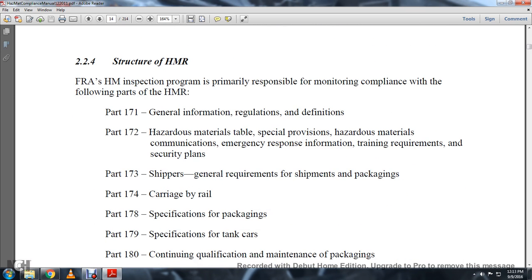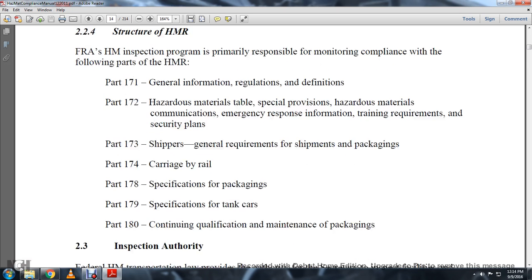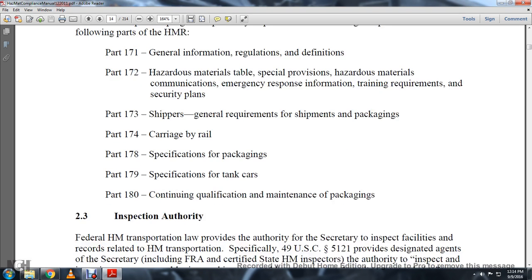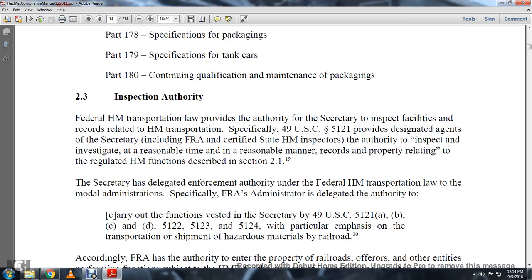2.2.4 Structure of Hazmat Material Regulations. FRA's Hazmat Inspection Program is primarily responsible for monitoring compliance with the following parts of the Hazmat Material Regulations. Part 171, General Information, Regulations, Definitions. Part 172, Hazmat Material Table, special provisions, hazmat material communication, emergency response information, training requirements, security plans. Part 173, Shippers, general requirements for shipping and packaging. Part 174, Carriage by Rail. Part 178, Specifications for packaging. Part 179, Specifications for tank cars. Part 180, continuing qualification and maintenance of packaging.